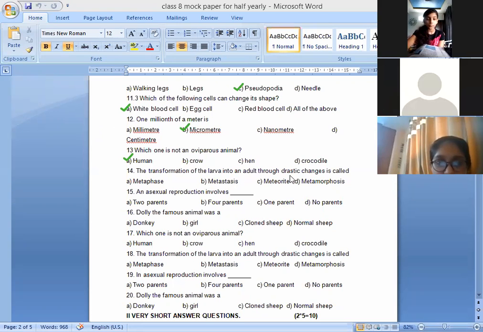Transformation of a larva into an adult through drastic changes. Metamorphosis. Kindly switch on your cameras.